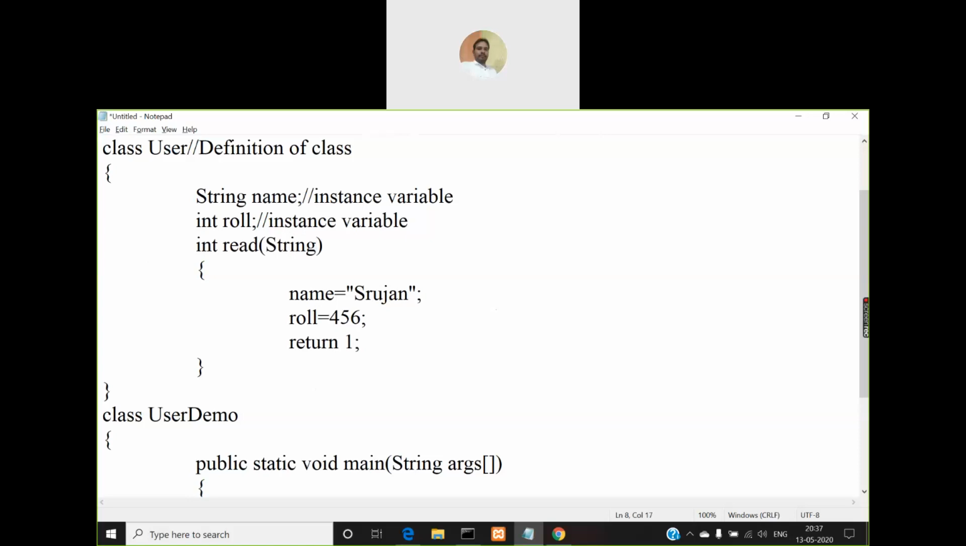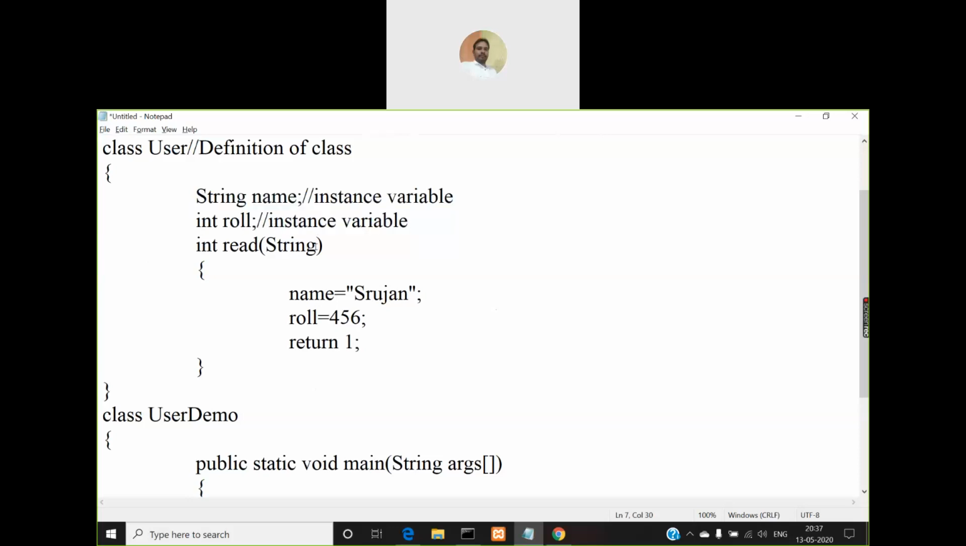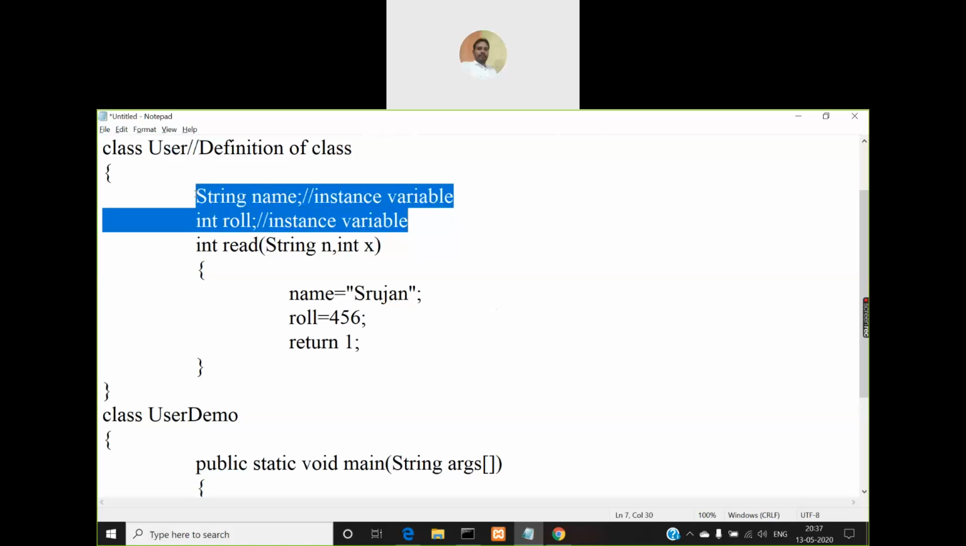Why I am using string means because my two instance variables are name and roll number. One of them is string and the other one is roll number. So I want to pass the same type of variables. Say I'll give string n comma int x, right? So these data types must be exactly matching with these instance variables' data types. One instance variable is string, the other instance variable is roll.